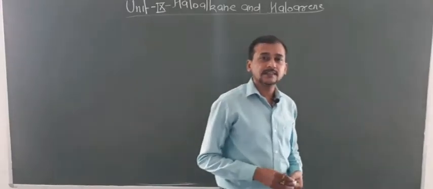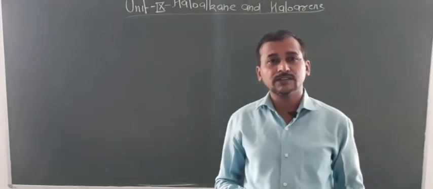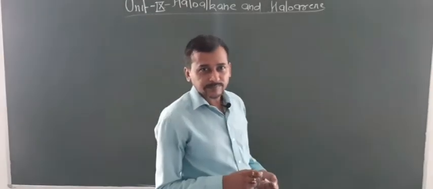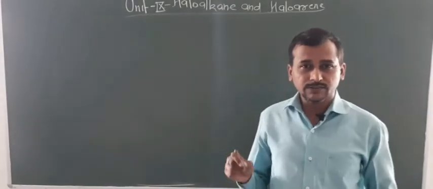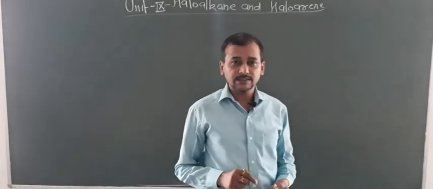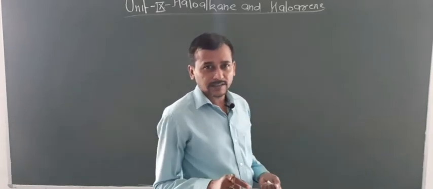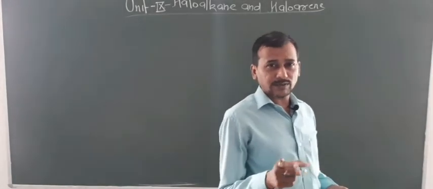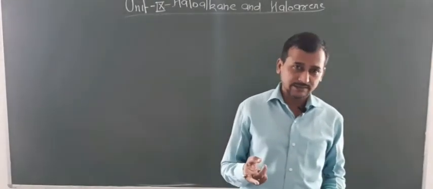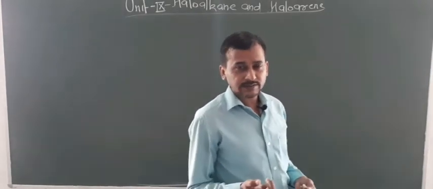Hello dear students, in the previous lecture of haloalkane I told you about the methods of preparation of haloalkanes and haloarenes. I also told you about the physical properties of haloalkanes and haloarenes. In those physical properties, the most important property is boiling point. About this I told you that the boiling point depends upon the surface area, upon the formation of H bonding, and is inversely proportional to the branching, and also I told